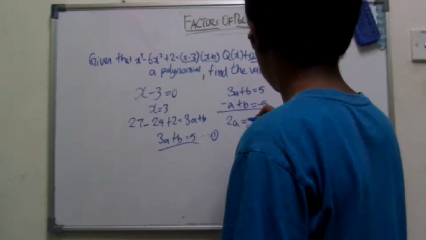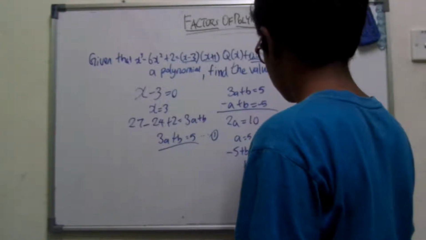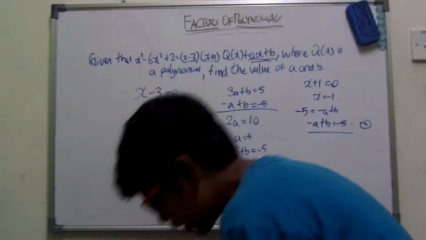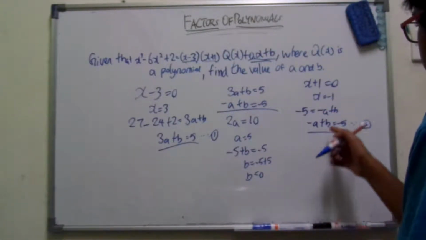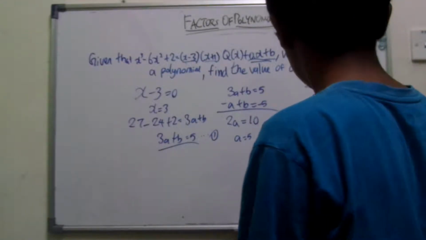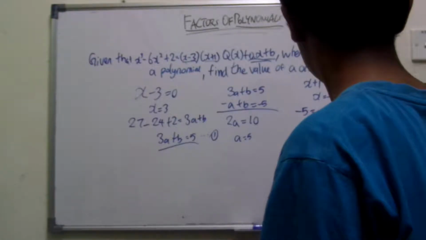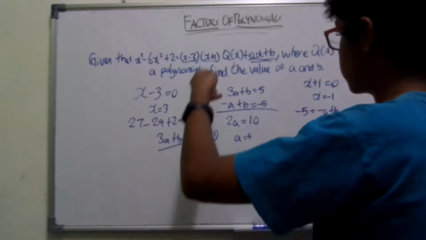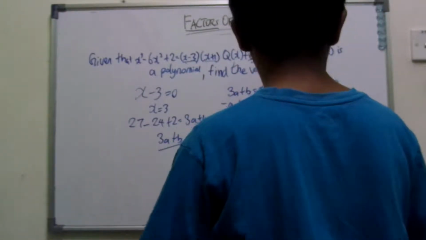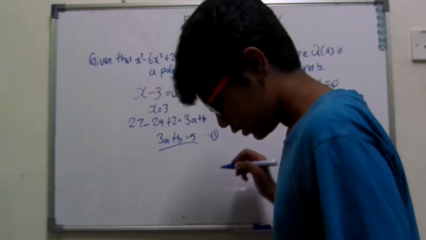So that's 2a equals 10, a equals 5, substitute negative 5 plus b equals negative 5, b equals 0. Okay, let me substitute inside here again, a plus b equals negative 5, so that's 4a equals 10, so that will make...